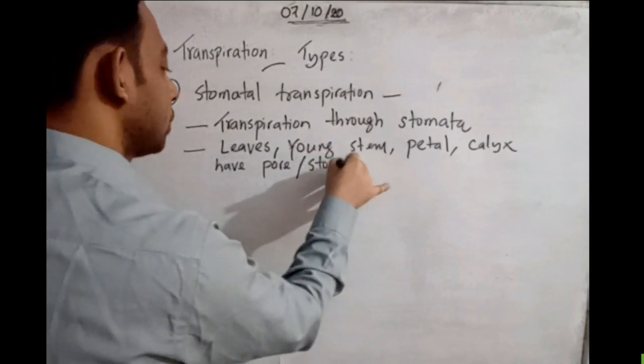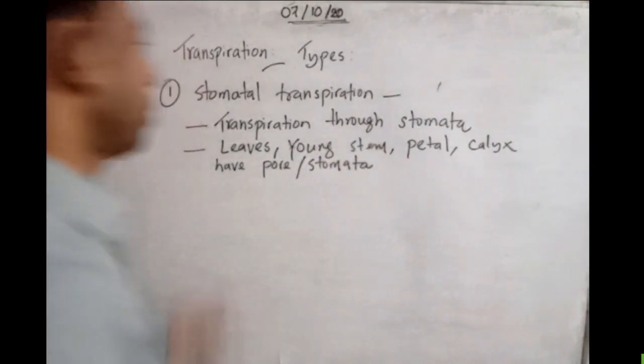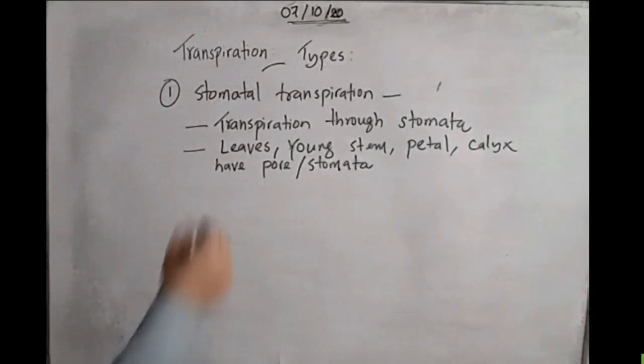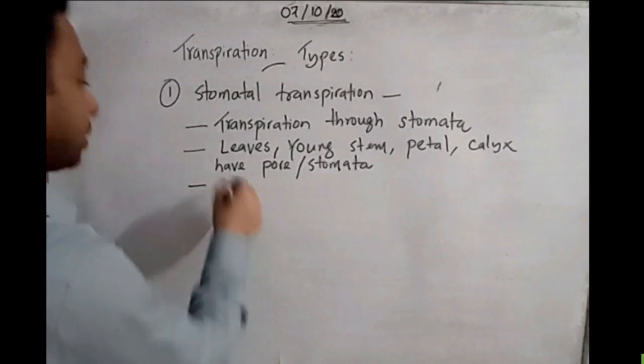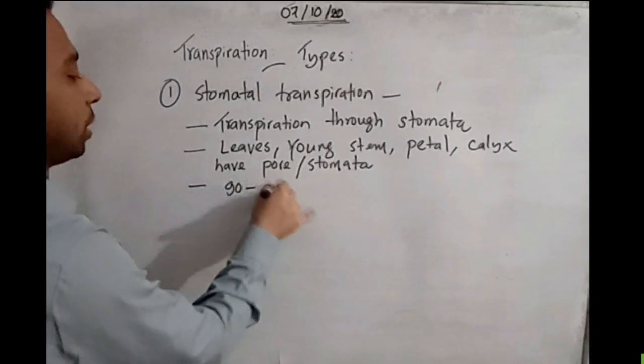So maximum amount of stomatal transpiration we can see through these parts. Then we can write 90 to 95%, almost related about that parts. 90 to 95% transpiration is done through them.